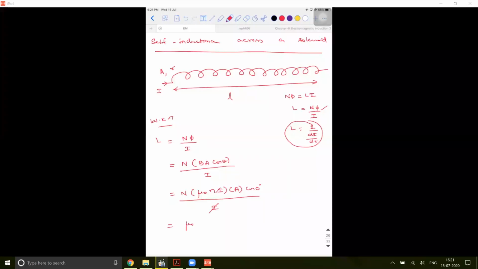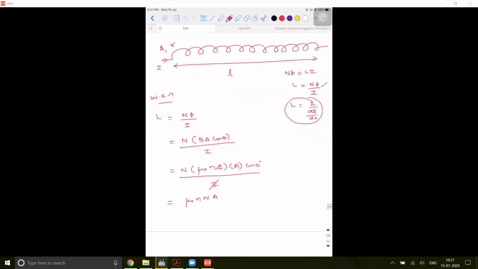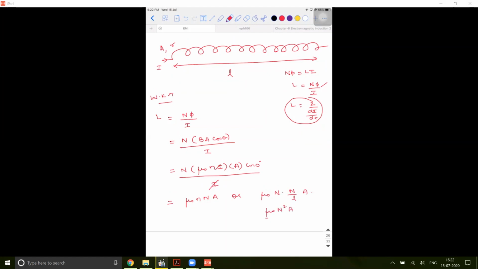So it is mu naught into small n into capital N into A. This is one of the formulae. Or, writing small n as capital N divided by L, this gives mu naught N square A divided by L. This is another form.